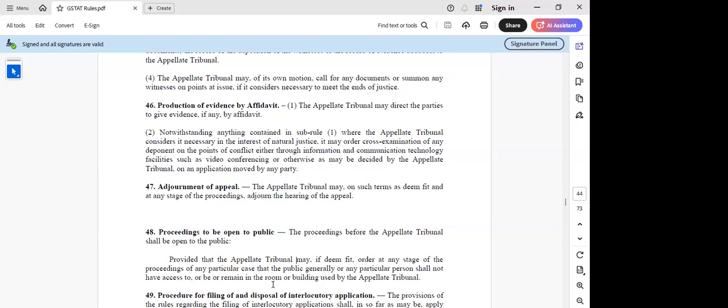If he tries to go into something else, because you don't know, because the whole practice of reserving orders, they will hear everything and say reserved. They'll quietly go in the room and write some order which nobody knows. So 48 is a safety valve against any improper application of law in the tribunal.